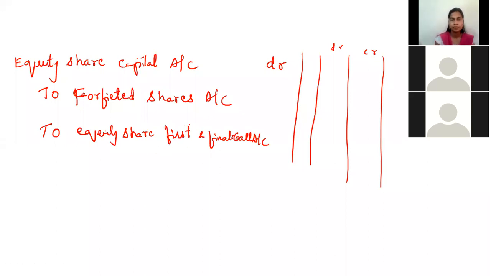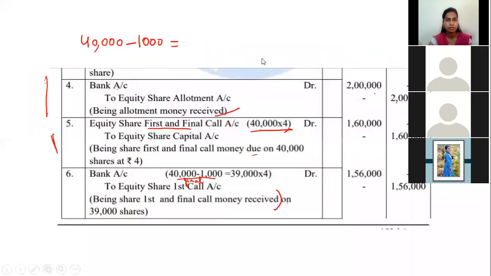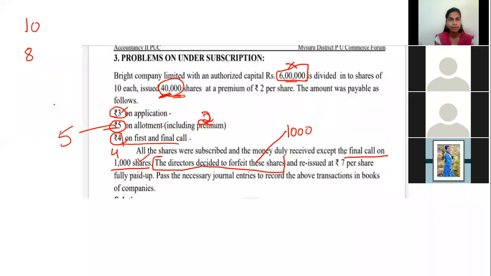How many shares were cancelled? Linisha, how many shares are cancelled? You can tell. 1,000. Yes, very good. Thank you. So what I'm doing here, students, see how to write the amount? 1,000 into, cover the bracket. Capital rate is how much? See the question. Capital rate is rupees 10 each. Okay. First and final call rate, see, is 4.